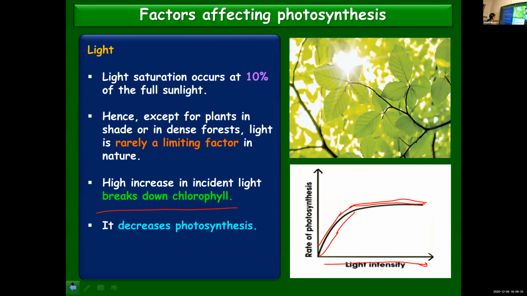You want to see it again? It can be asked why light is rarely a limiting factor in photosynthesis, because plants get fully saturated with light even at 10% of full sunlight. But it can be a limiting factor, rarely, as in the case of plants growing in shade or dense forest where enough light penetration is not there. And in the beginning, as the light intensity increases, photosynthesis also increases. But if it goes beyond a level, it can be damaging. It can break down the chlorophyll, and once the chlorophyll is broken down, it will affect photosynthesis, and the photosynthetic rate will get reduced.